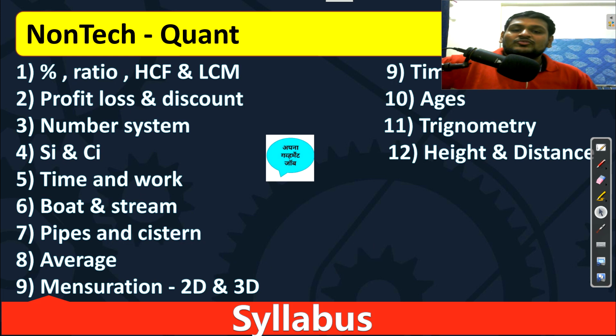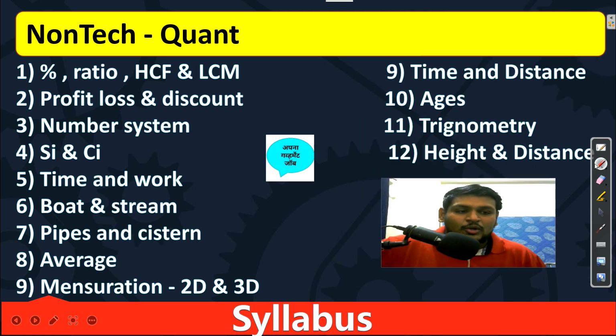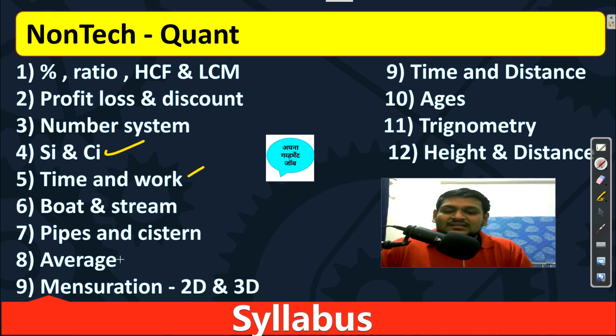Then second we have the quant and aptitude portion. In aptitude you can see the topics we need to study: percentage, ratio, HCF, LCM, profit loss discount, number system, SI and CI, time and work, boat and stream, pipe system, average, mensuration 2D, 3D, time and distance, ages, trigonometry and height and distance. This is the total syllabus of aptitude you need to study.